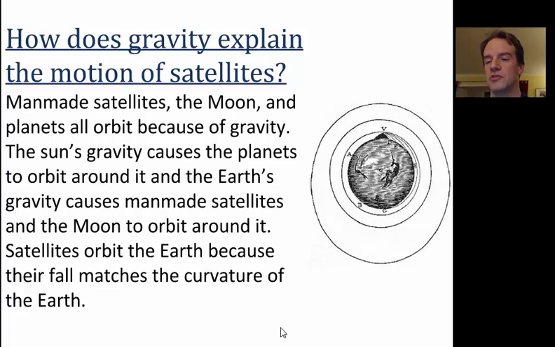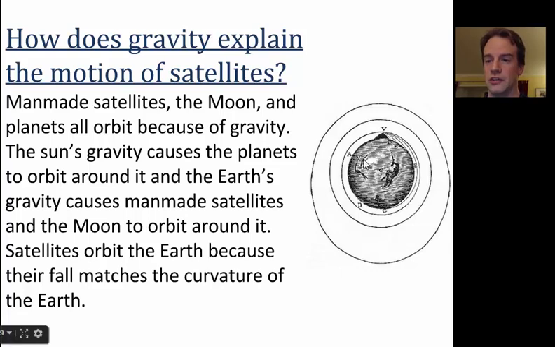They had some ideas, but there really was no concrete way of knowing what it is mathematically that made the planets move around the sun the way they do, or the way our moon moves around the Earth. And he explained everything through the universal law of gravitation, which you saw earlier. And he also explained how it would be possible to make a man-made satellite.